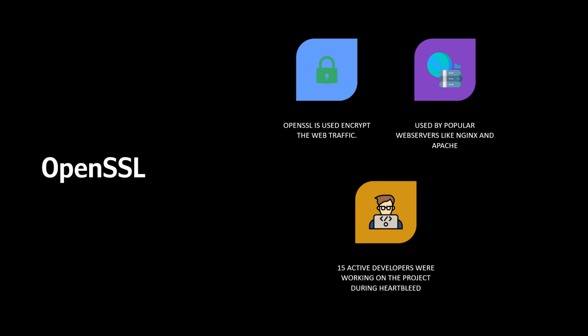Actually, only 15 active developers were listed on the OpenSSL website during the Heartbleed attack, the majority of whom were volunteers. However, not all modifications to the OpenSSL software are created by these 15 individuals. Following the discovery of the Heartbleed flaw, several significant IT firms pooled their funds to support increased efforts to secure OpenSSL and other open source software that forms the backbone of the internet.